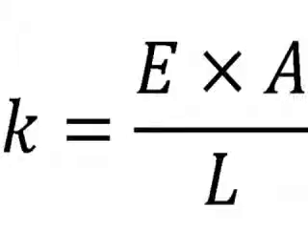So the law becomes that the stiffness is equal to the stiffness of the material multiplied by area over length. So the structural stiffness, the stiffness of the structure, is equal to the stiffness of the material multiplied by the area over the length.